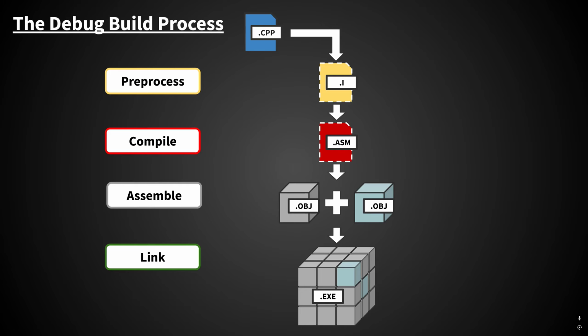So when we say debug symbols are generated, what we're actually referring to is a file type called a PDB file. PDB stands for Program Debug Database, and you might also see it sometimes referred to as Program Database. PDB files are generated during the compilation phase alongside the assembly language, and they're only generated when building in a debug configuration, which we now know depends on certain compiler flags being set to tell the build to generate the debug symbols.